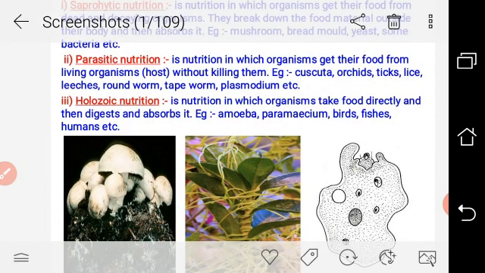They are all parasites of humans and other plants, but they get nutrition without killing them. This kind of nutrition is called parasitic nutrition.